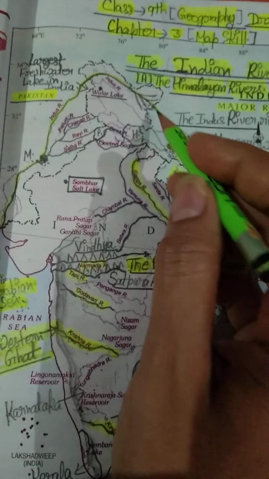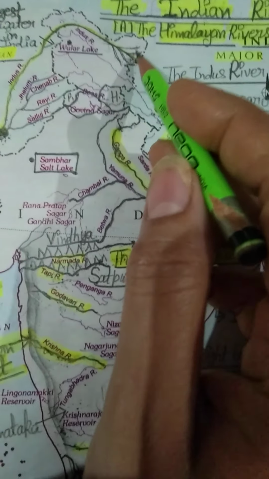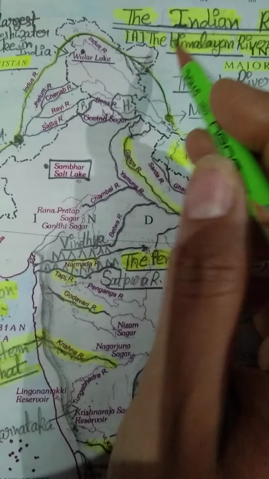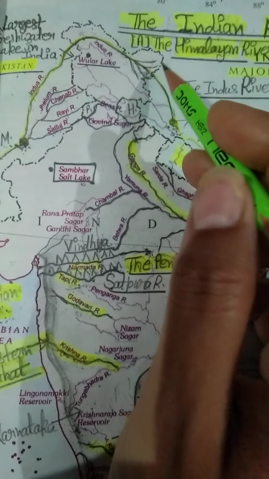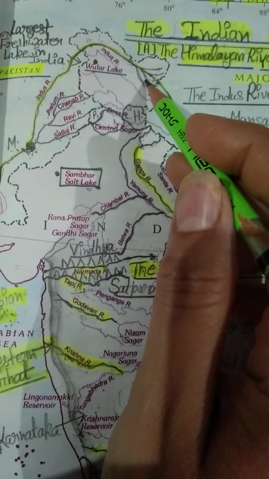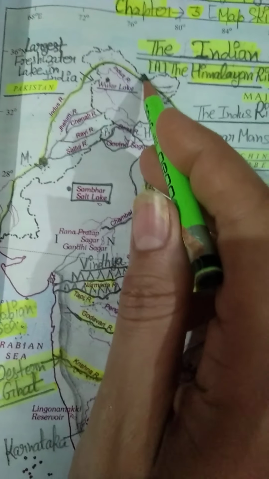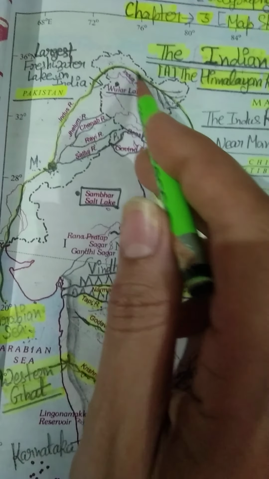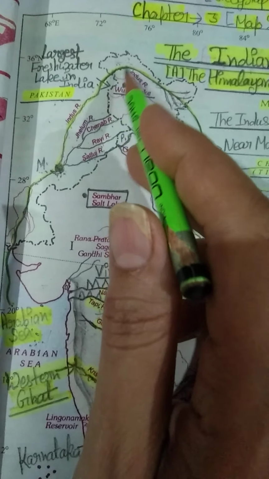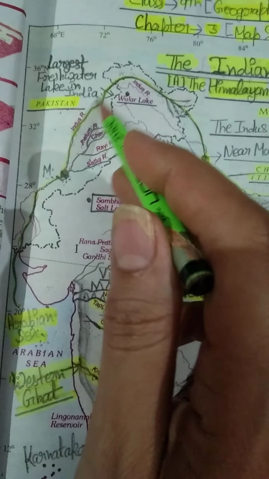Further flowing, students, you can see these are the tributaries of the Indus River. It is joined by tributaries named the Zaskar, the Nubra, the Shyok, and the Hunza in the Kashmir regions. After that, this river flows through Baltistan and Gilgit. The Indus is joined by other tributaries. After that this river enters Pakistan. This is our Pakistan.